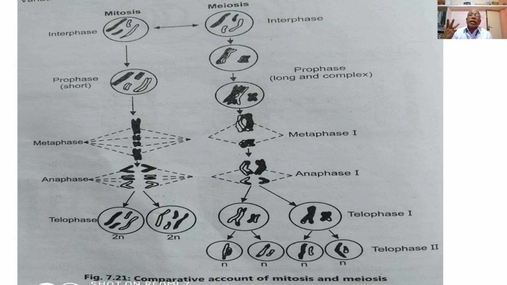Prophase 1 is again much longer and more complex, showing various stages such as pre-leptotene, leptotene, then zygotene, pachytene, then diplotene, and diakinesis. So these are the various steps involved in prophase 1.